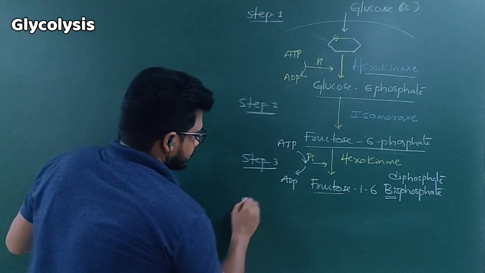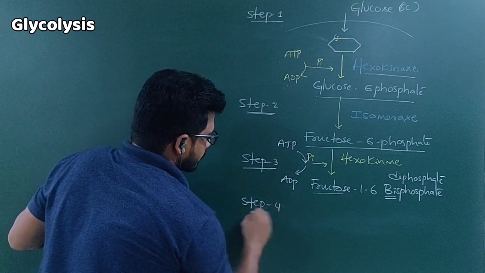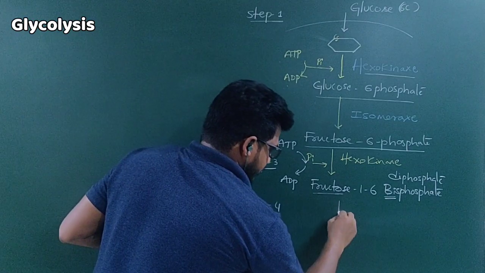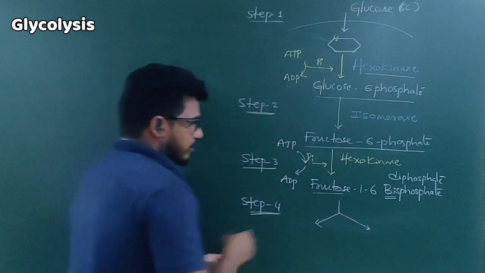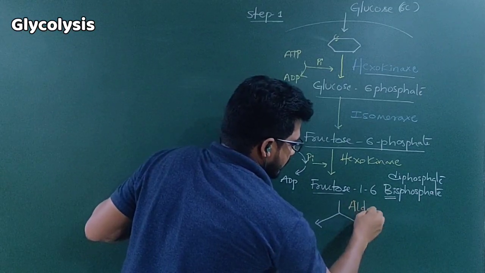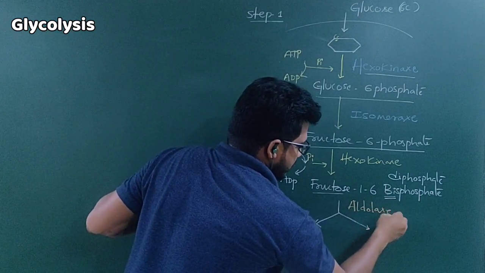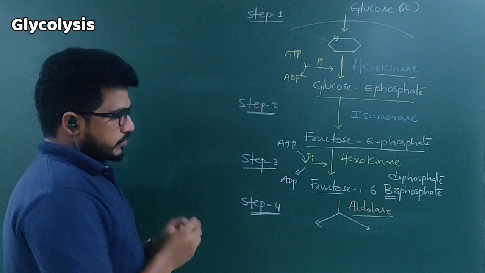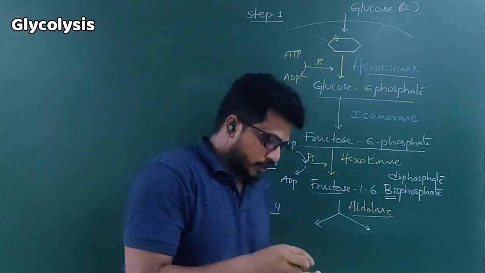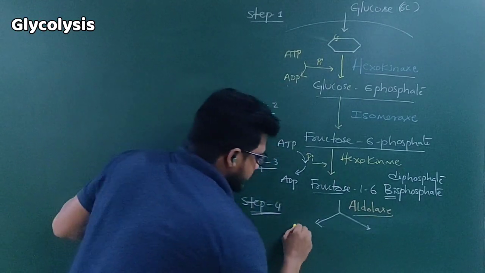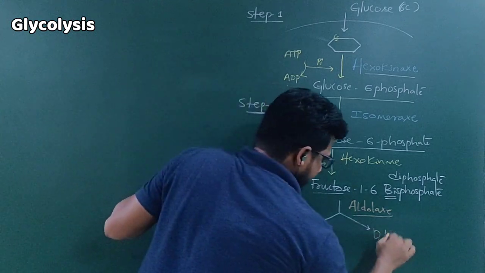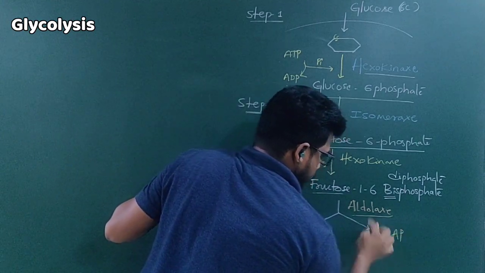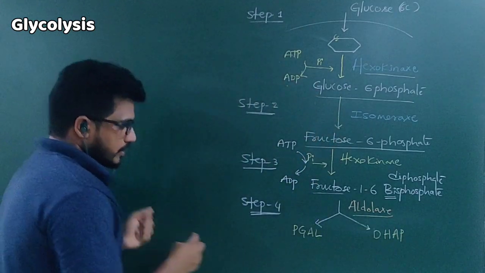Now step 4. This fructose 1,6-bisphosphate, under the action of the aldolase enzyme, breaks into 2 components. One is PGAL, another one is DHAP. I'll tell you the full forms.